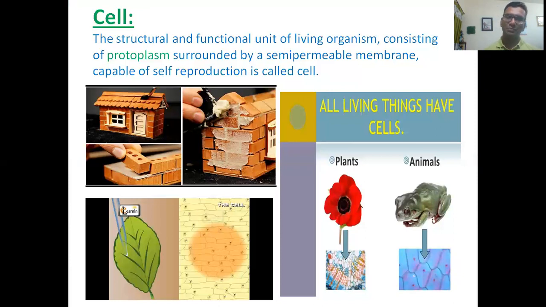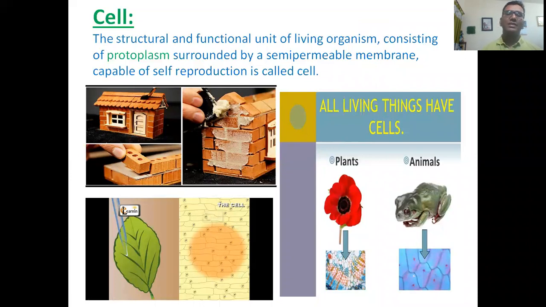My dear students, as you are seeing the definition of a cell: the structural and functional unit of living organism, consisting of protoplasm surrounded by a semi-permeable membrane, capable of self-reproduction, is called a cell. As you are seeing in this slide, the brick is the structural unit of a building, like that.